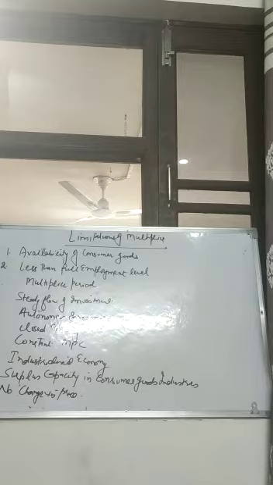Then eighth is industrialized economy. The multiplier will work effectively in case of industrialized economies rather than in the case of agriculture economies, because the income elasticity of demand is very high for the industrial products, whereas the agriculture is dependent upon the nature. So the process of multiplier is a bit slow, because there is no need of much investment in the agriculture economies, whereas we need to invest more in the case of industrialized economies. So this is another limitation of multiplier, that it will work more effectively where the economies are based more upon the industries rather than on the agriculture.